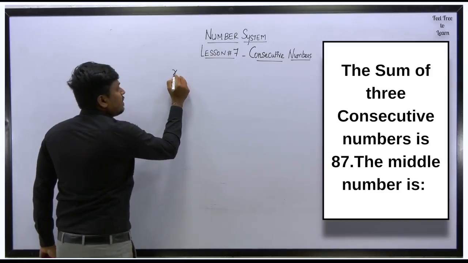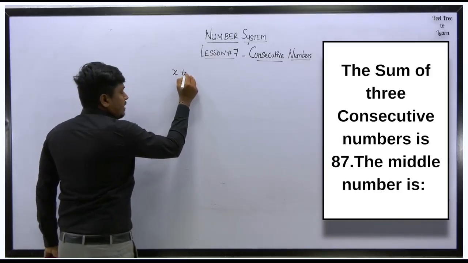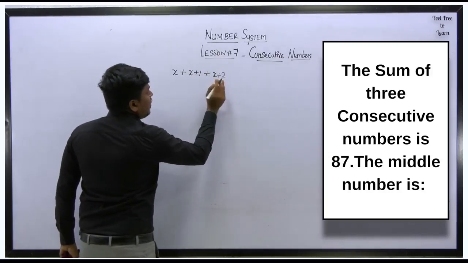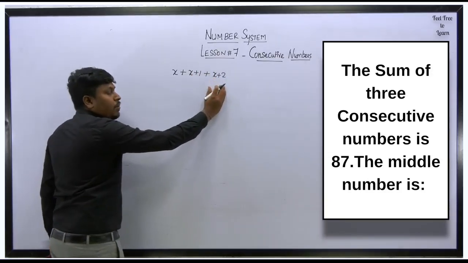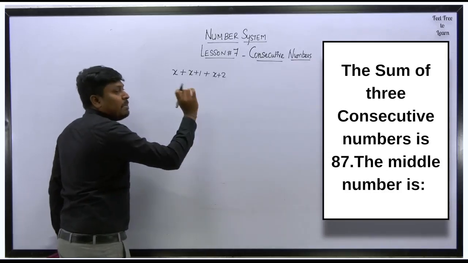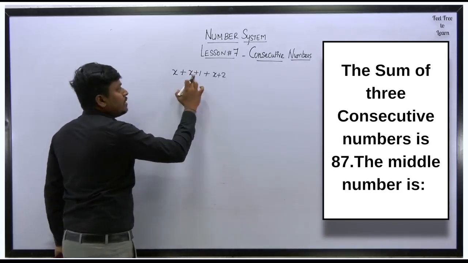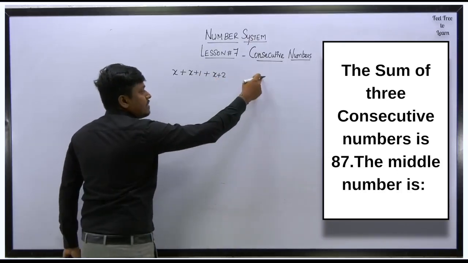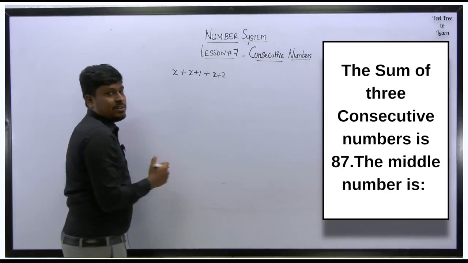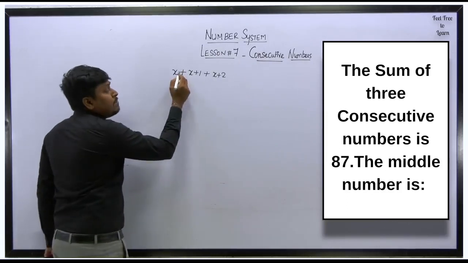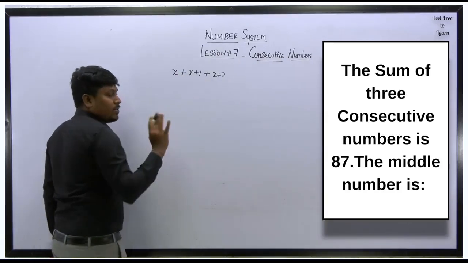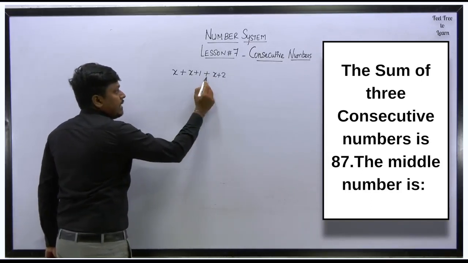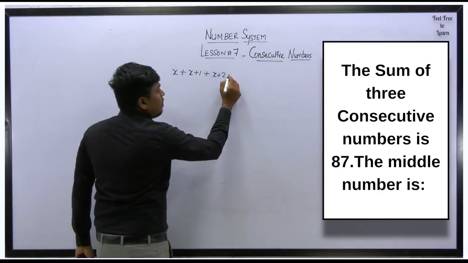So first consecutive number will be x. Addition, sum. Second consecutive number will be x plus 1. Third will be x plus 2. You have to stop at the third number. Why? Because in the question they have said sum of three consecutive numbers, 1, 2 and 3. If they said sum of four consecutive numbers, then x plus 3 as well, and it goes on. Got it? If they said it's a product, then you have to multiply it. Got it? So here, sum of three consecutive numbers, first number, second number and third number, will be how much?